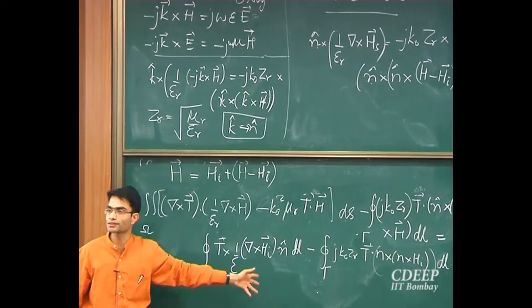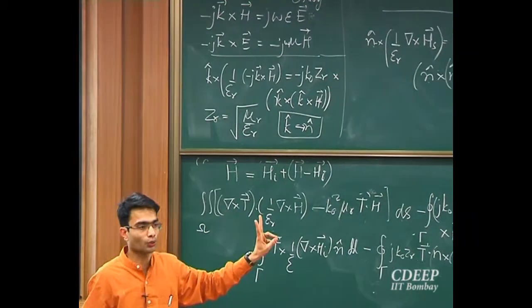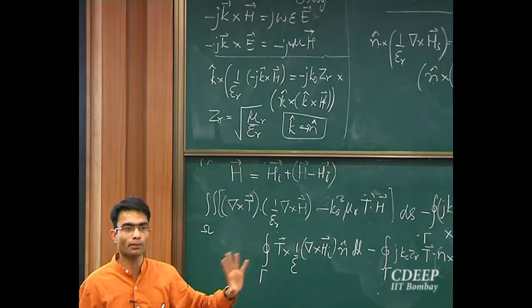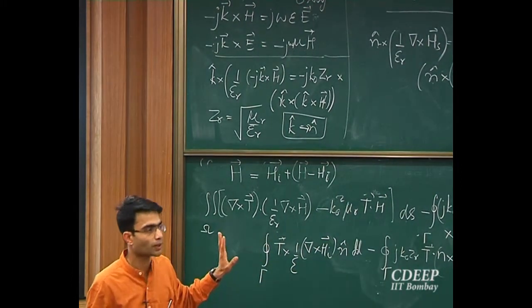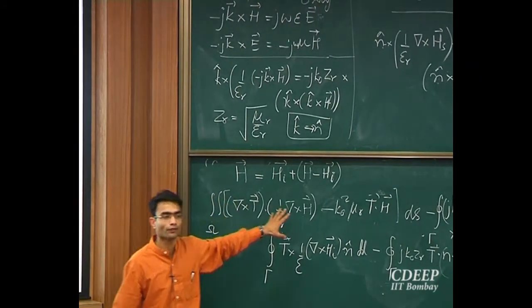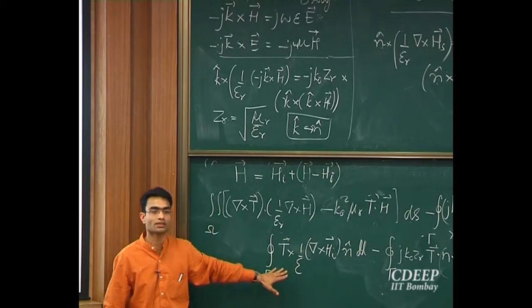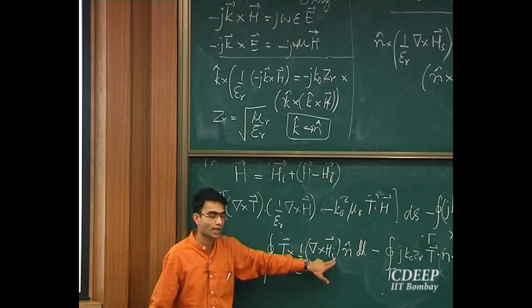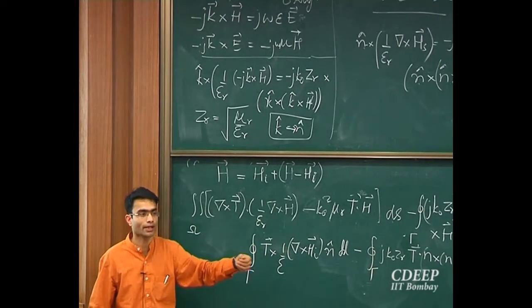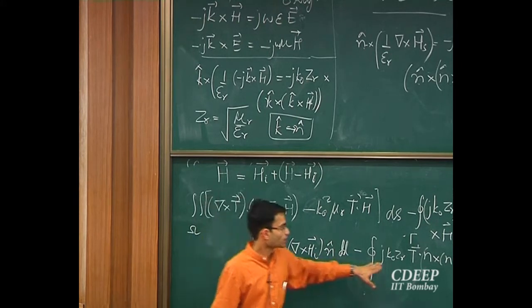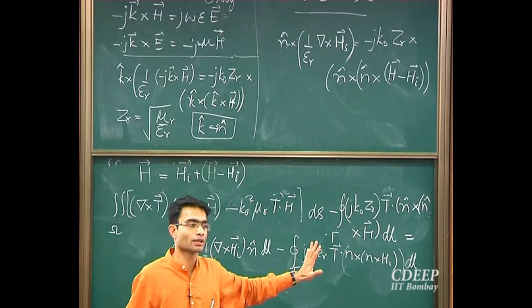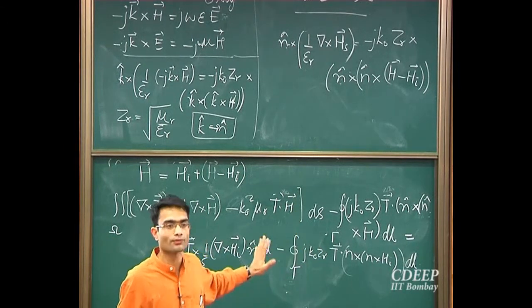So now what we have done is we have converted, using only two concepts, only the first two Maxwell's equations, only two concepts of vector calculus, and a little bit of algebra, moving things around, no new concept. What we have managed to do is we've got a left hand side which consists entirely of unknown h, and the right hand side which consists entirely of known things, which is hi is known. So I can calculate the curl of the magnetic field easily. It may be a little algebraically tedious, but I can do this term. This is n cross hi, this also I can do. So now you can see I have brought it to a place where I can think of the matrix equation that will come from here.